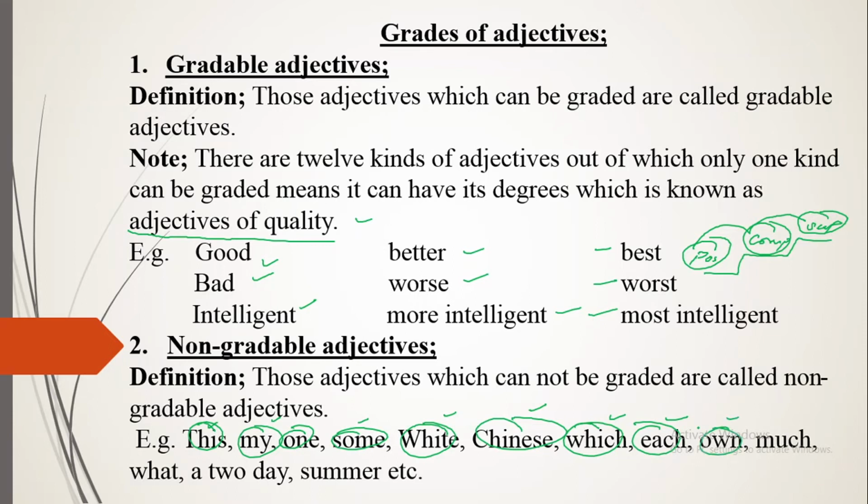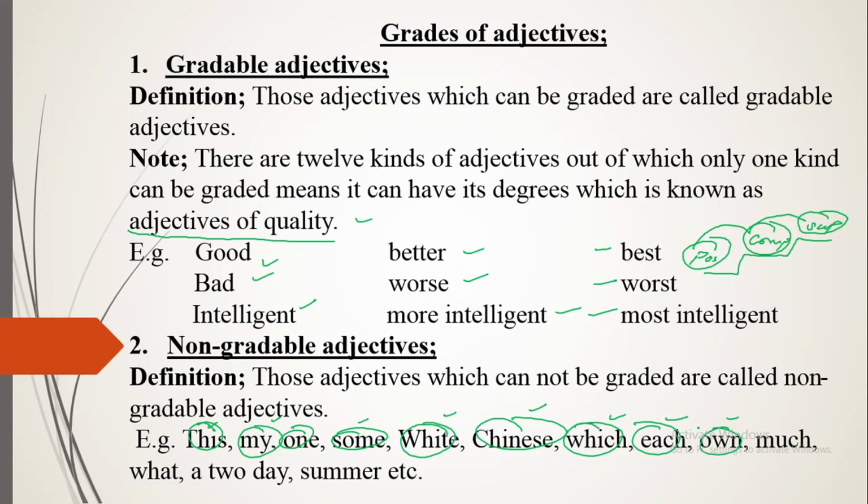Own and very are called emphatic or emphasizing adjectives. I saw you taking tea with my own eyes. My very intelligent student is intelligent. Here these are called emphatic adjectives, which are used to emphasize or stress, and which you cannot grade. We cannot say own, owner, ownest, and very, verier, veriest. So these are known as emphatic or emphasizing adjectives.